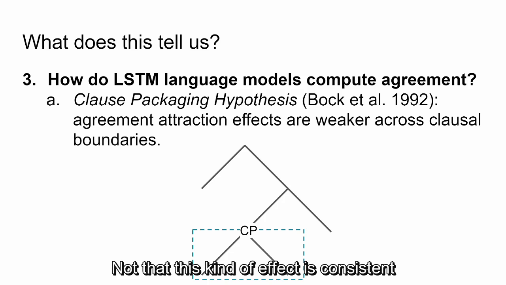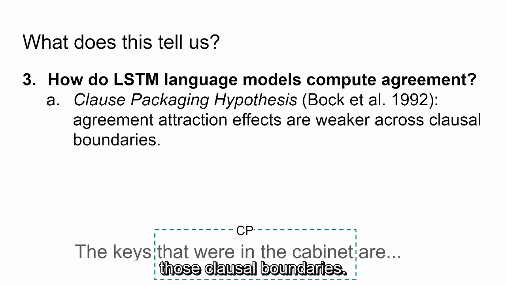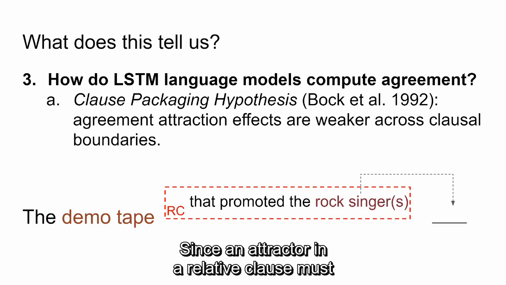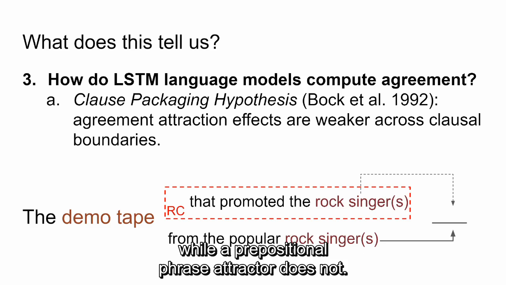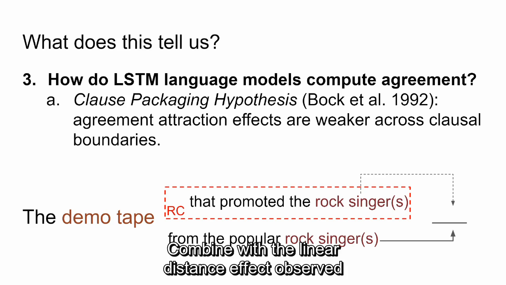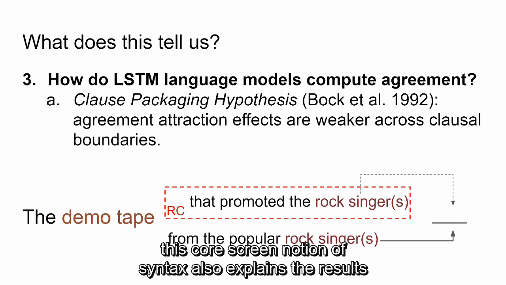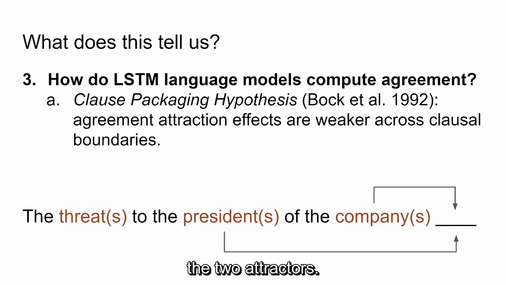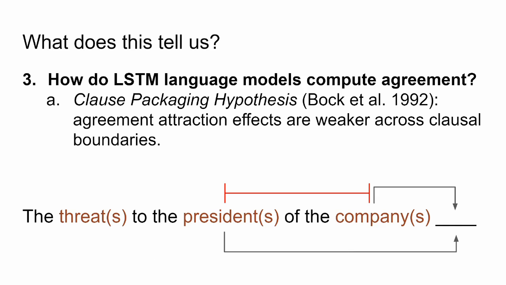Note that this kind of effect is consistent with a system that doesn't have syntactic representations more sophisticated than simply marking those clausal boundaries. Now, this matches with the PP versus RC simulation results, since an attractor in a relative clause must cross a clausal boundary to get to the main clause verb, while a prepositional phrase attractor does not. Combined with the linear distance effect observed in the Haskell and MacDonald simulation, this coarse-grained notion of syntax also explains the results of the Frank et al. simulation, where there are no clausal boundaries separating the two attractors, so the difference in the attraction effect is only determined by the difference in linear distances between the two.